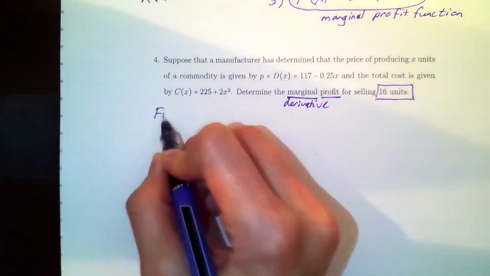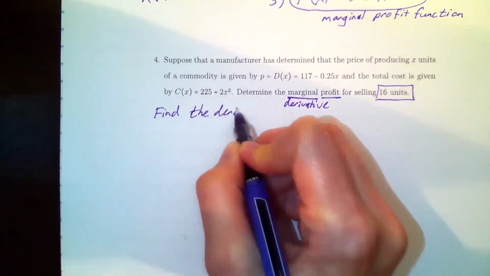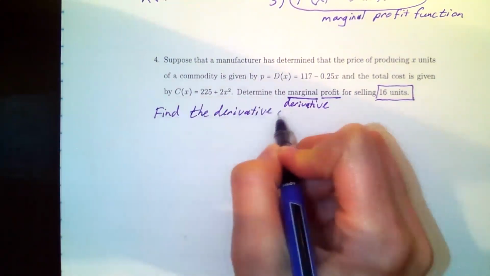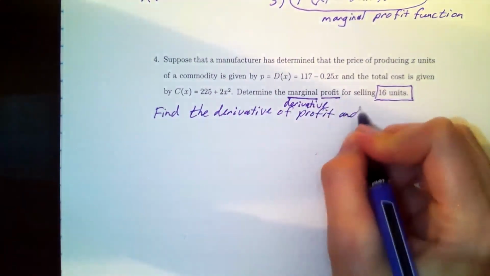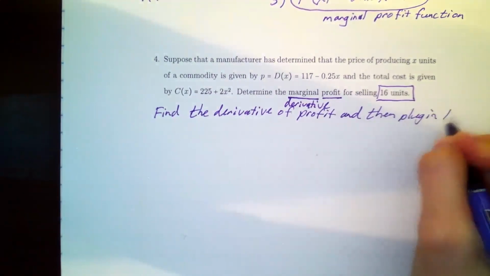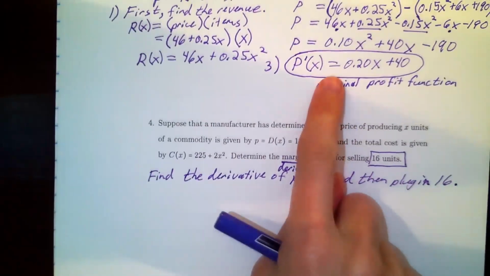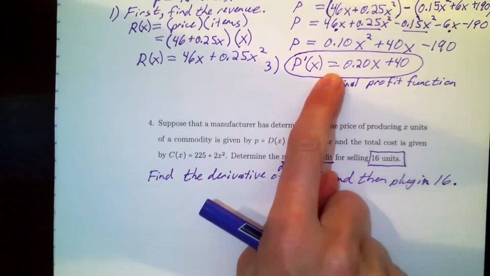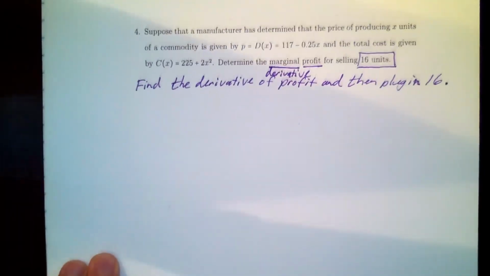I want to find the derivative of profit and then plug in 16. So I'll have to do one more step that I didn't do in the last line. Last line I stopped at marginal profit. This time we'll have to just plug in a number once we get there. But all the rest of the steps are actually quite similar.